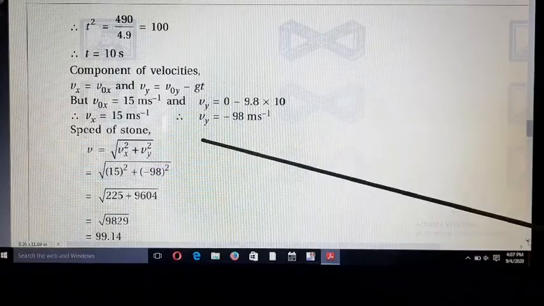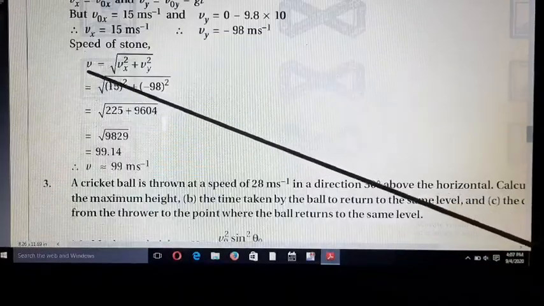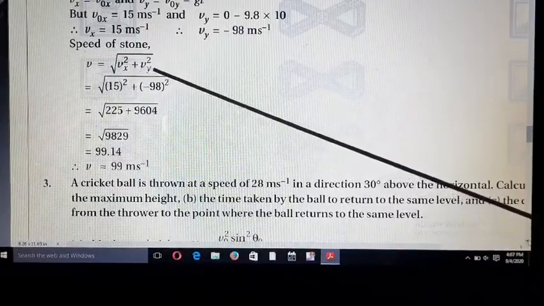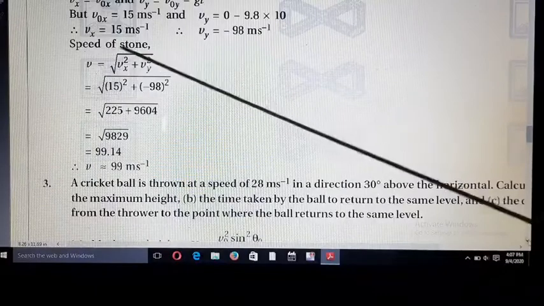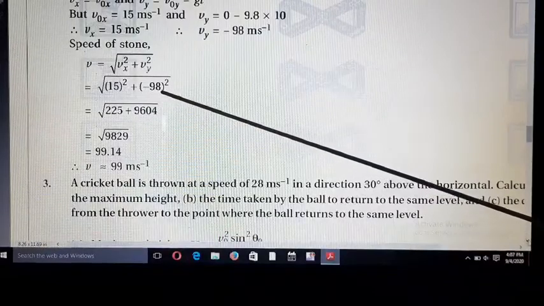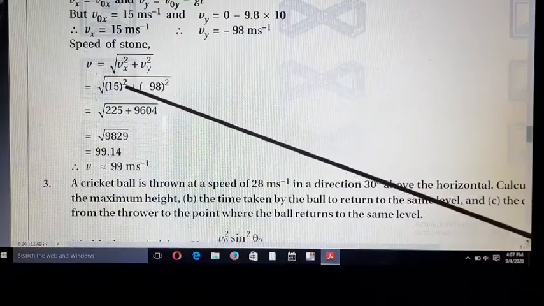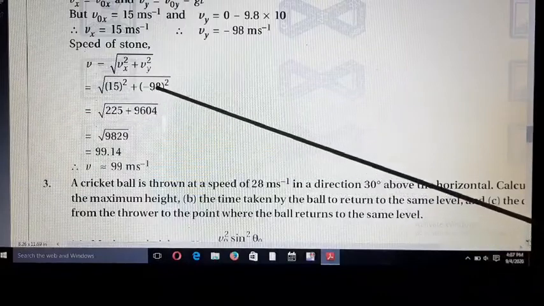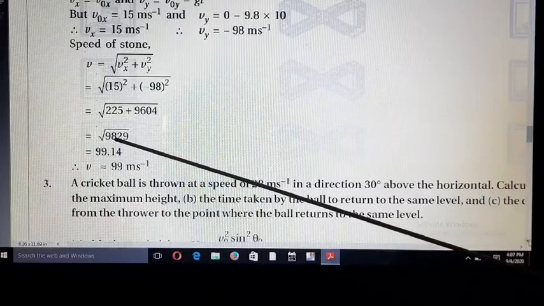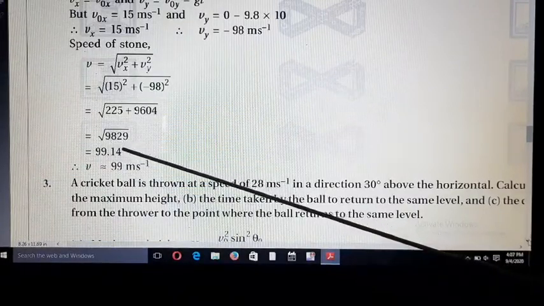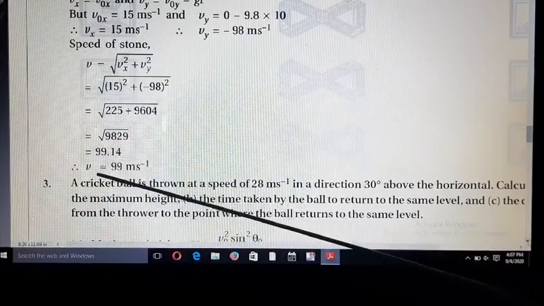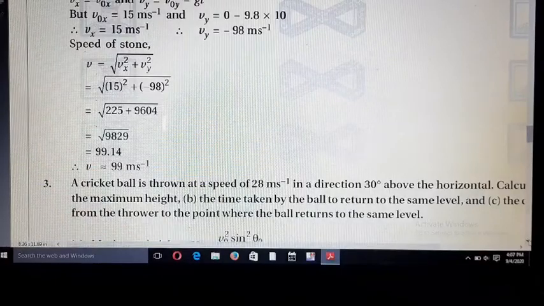So now we want to find the total speed. With the help of this formula, v is equal to under root vx square plus vy square. We substitute the values of vx and vy. So 15 square plus minus 98 square. 15 square is equal to 225 and 98 square is equal to 9604. So now we take the under root of 9829. So our answer is 99.14. Similarly, we can write V is equal to 99 meter per second.